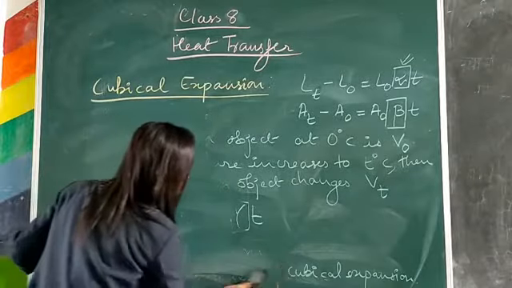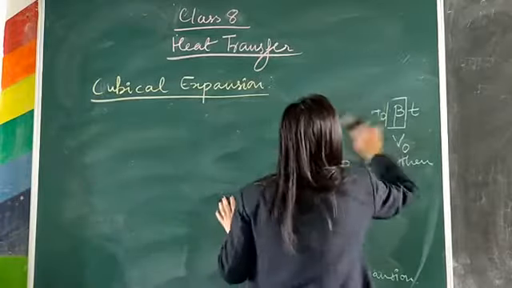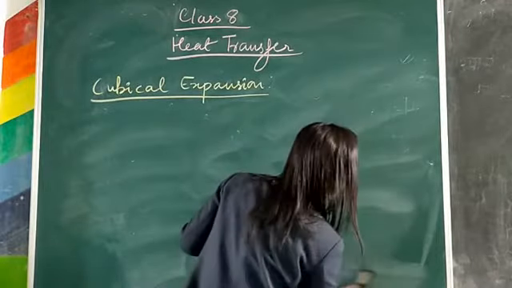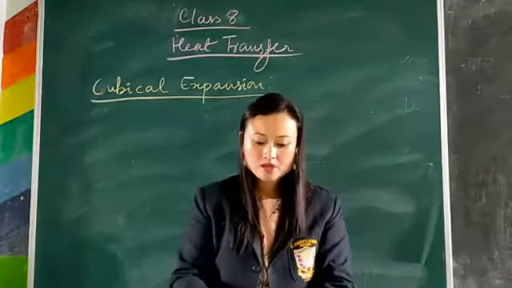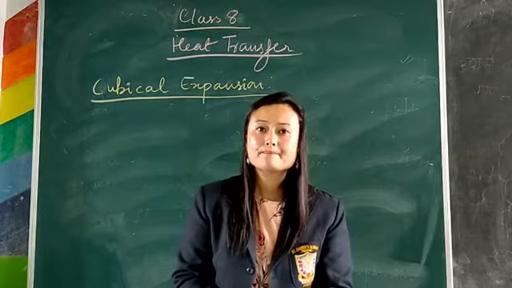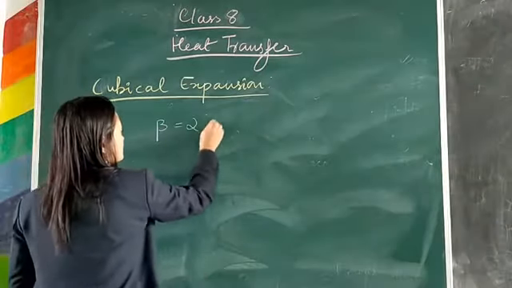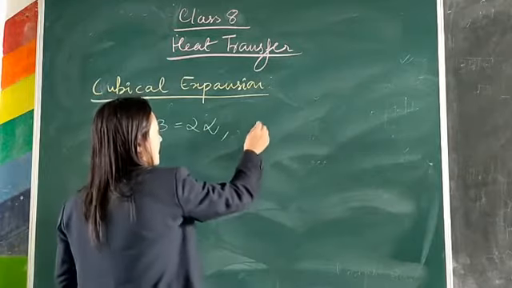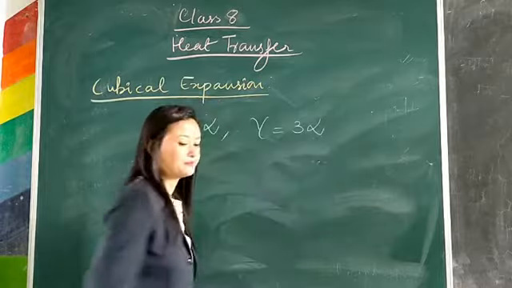And what is the relationship between alpha, beta and gamma? Beta is 2 times alpha and gamma is 3 times alpha.